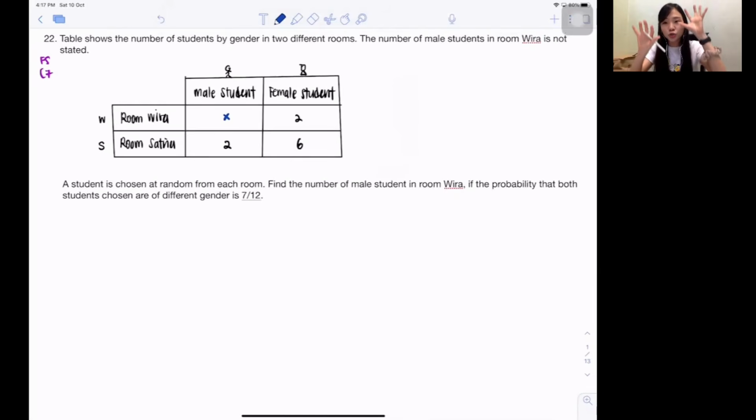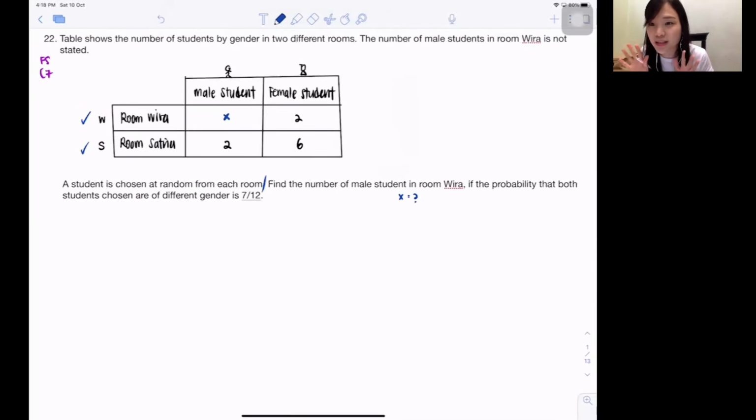Next, a student is chosen at random from each room. So now they didn't choose based on boy or girl. They choose based on the room. So here got 1 room, here got 1 room. From each room, they choose 1 person. That's what they try to say. Find the number of male students in room Vira. So in room Vira, the male students, isn't it? I already called it X. That means this question just wants to find X back, if the probability that both students chosen are of different gender.